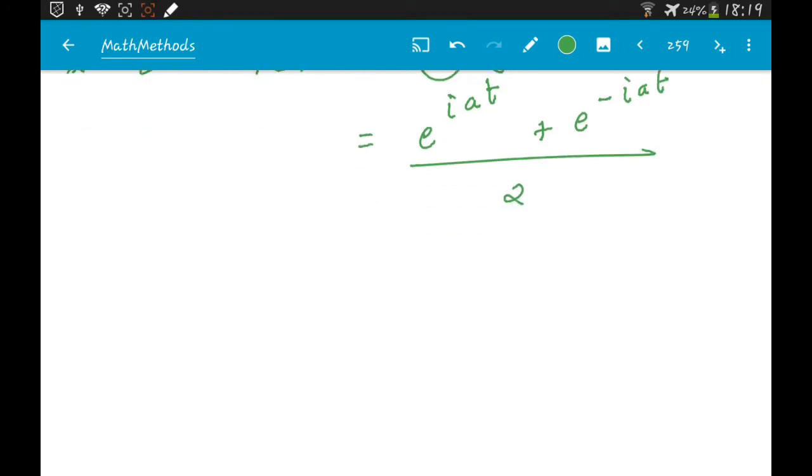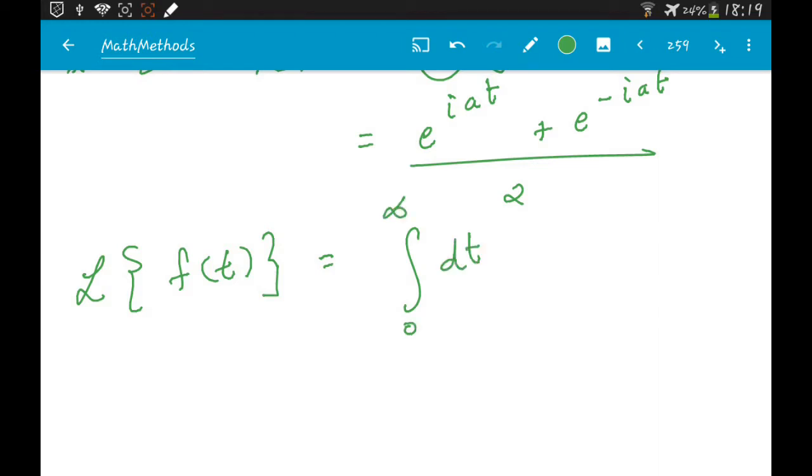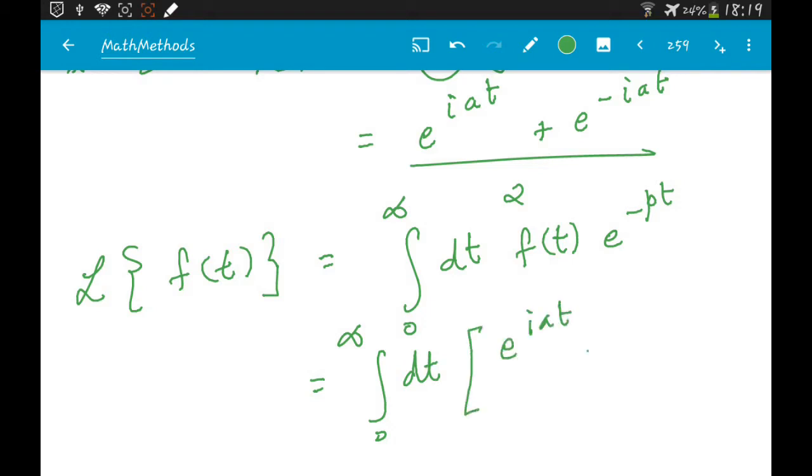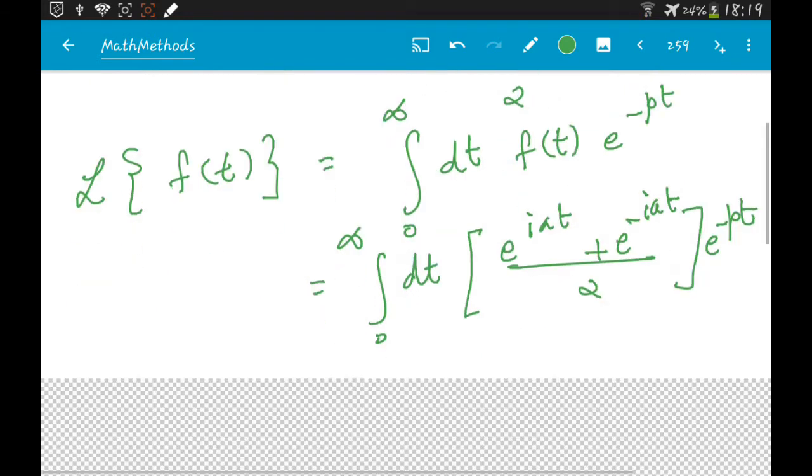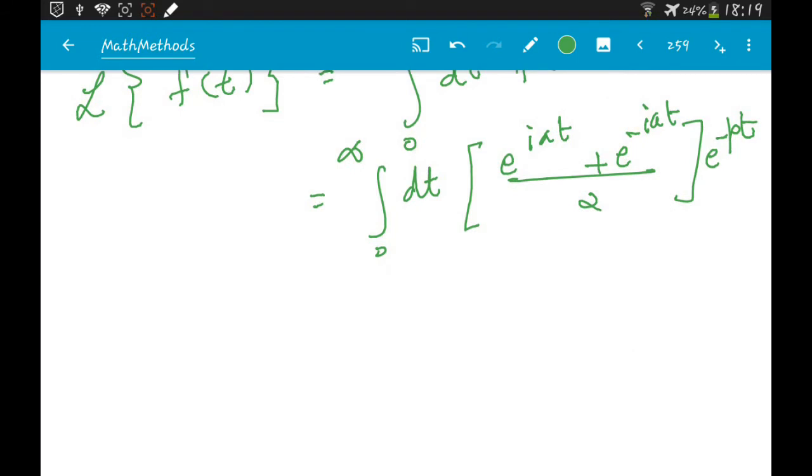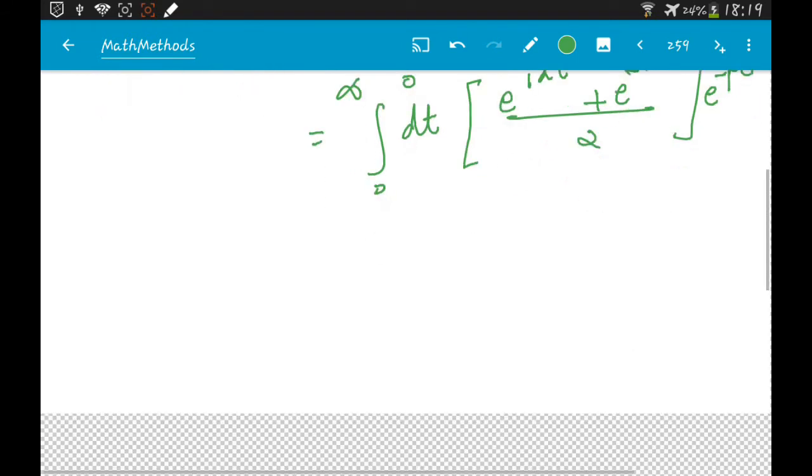Now when you want to find the Laplace transform of this function, all you have to do is the integral from 0 to infinity dt of f of t e power minus pt. And what is f of t? f of t is (e power i a t plus e power minus i a t) by 2 into e power minus pt. So this way you can solve the integration.